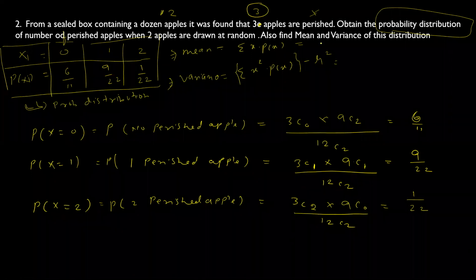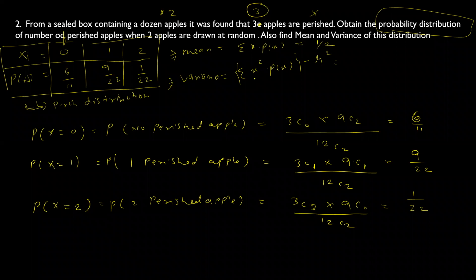Okay, mean is 1 by 2, fine. So mean is half. What about variance?